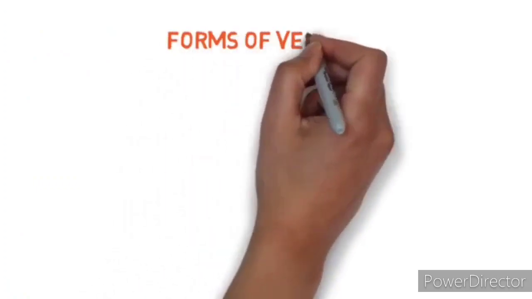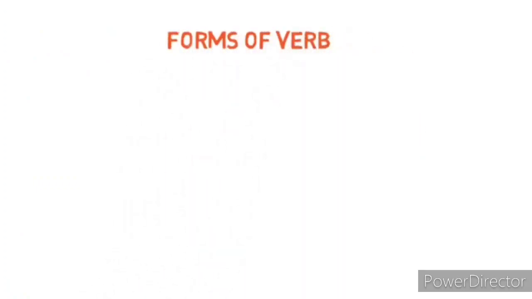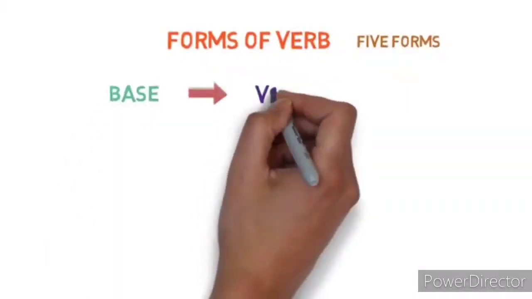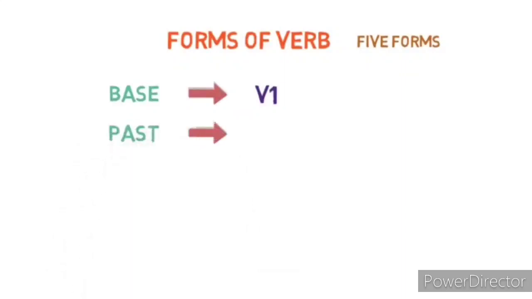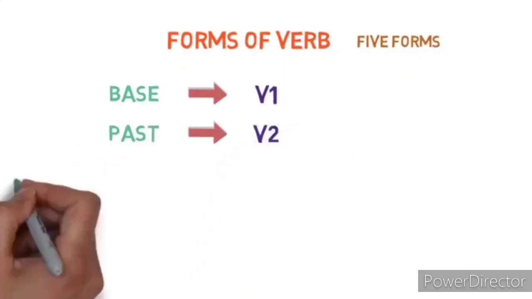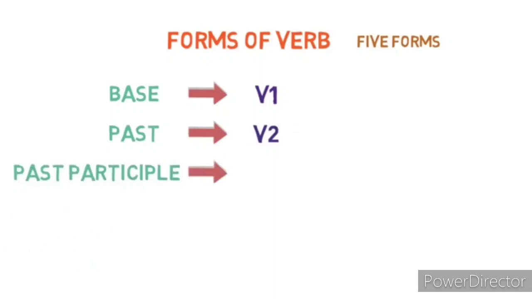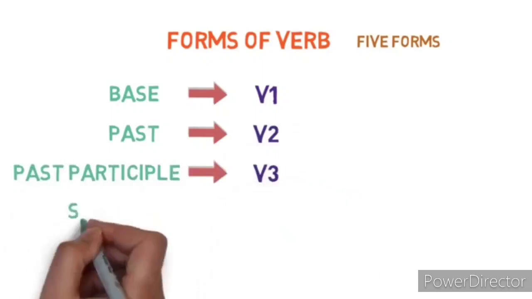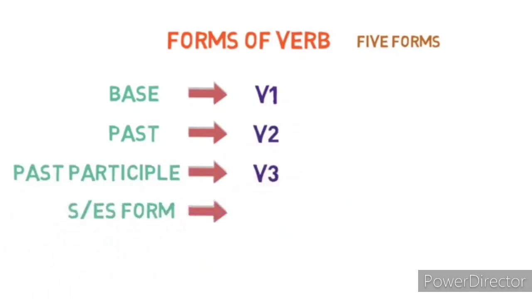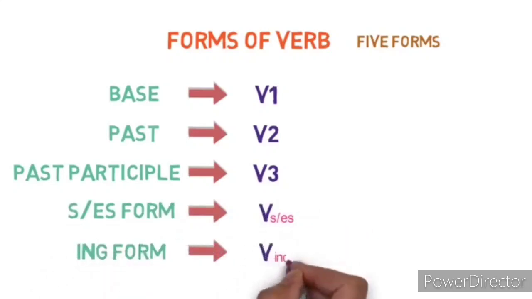For that, we need to know forms of verbs, which are mainly divided into 5 forms. Base form, we will denote it as V1. Then past form, we will denote it as V2. Then past participle form, we will denote it as V3. Then S or ES form, we will denote it as VS or ES. Then ing form, we will denote it as VING.